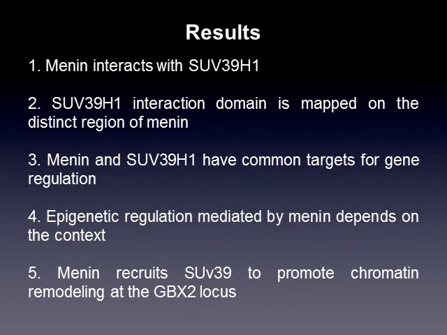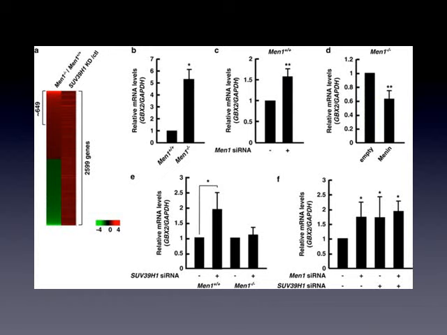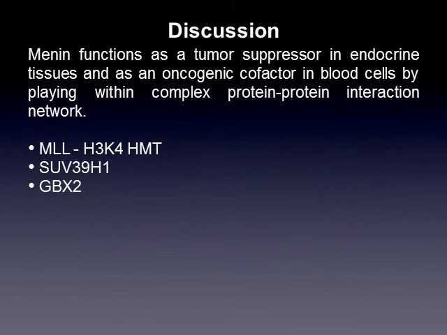The regulation of IGFBP2 is mediated by menin via HDAC. Menin recruits SUV39H1 to promote chromatin remodeling at the GBX2 locus. When the promoter and the 3' end region of GBX2 were compared, changes in histone modification were prominent in the promoter that menin occupied. The following figure is taken from the research paper and it demonstrates that menin and SUV39H1 contribute to GBX2 repression.